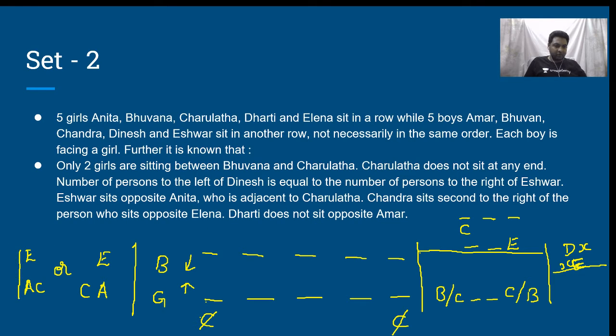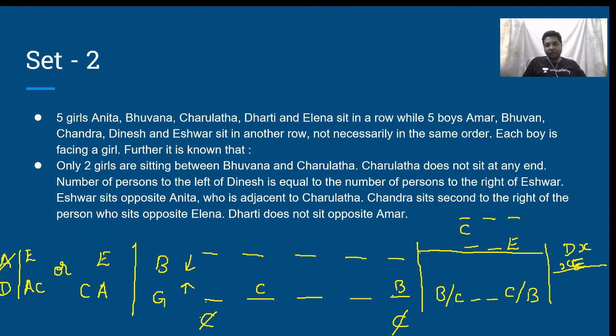Just writing that as Dharti does not sit opposite to Amar. Okay. Now we have to fill this entire grid such that these constraints are met. Charulata cannot come over here. What happens if I write Charulata over here? Leave out these two positions, then Bhuvana is sitting over here.